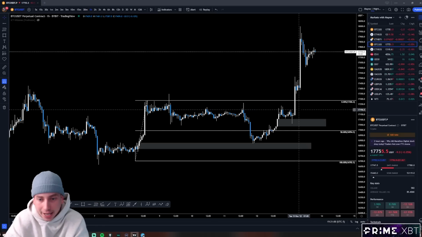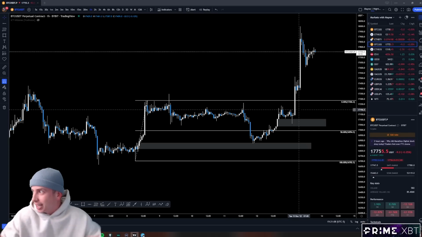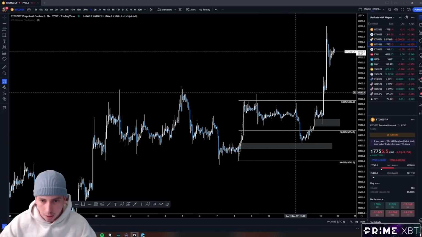Here's exactly where I'd enter. Here's exactly where I'd put my stop. And here's exactly where I'd take profit. I don't know what else I can give you. That's everything. Right? I gave you the whole kit and caboodle. So hopefully some of y'all made money on this trade because it played out perfectly.